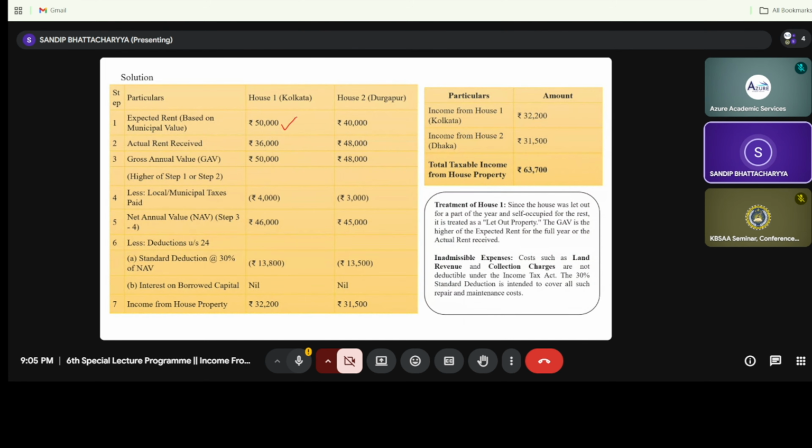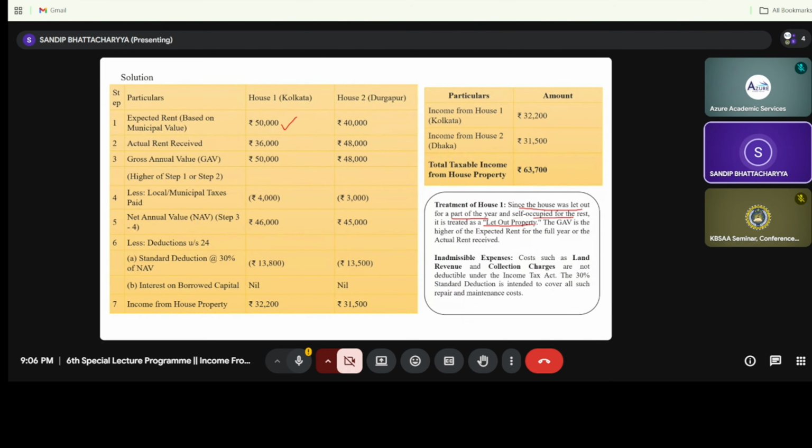Now for house number 1, since the house was let out for part of this year and self occupied for the rest, it will be treated as a let out property. Please do underline this. There is a partial let out situation and a partial self occupied situation.